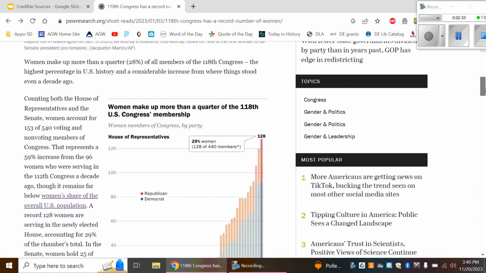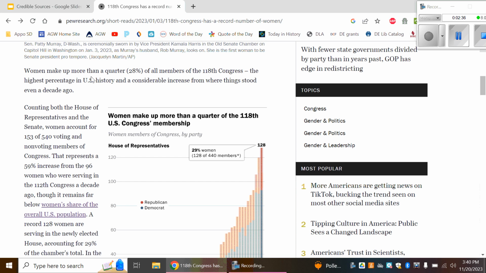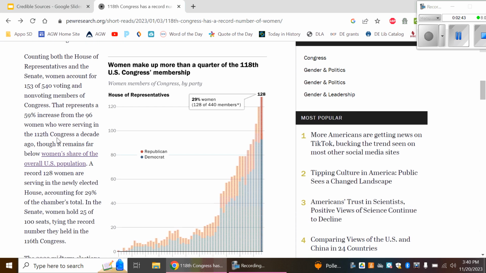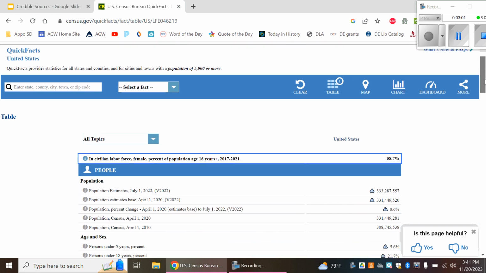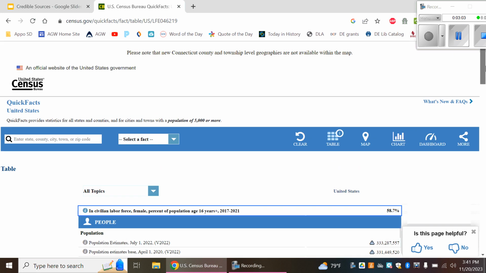I'm obviously not going to read this entire article to you, but it's talking about the percentages of women serving as members of the 118th Congress. One piece of information I found interesting here is that women in Congress don't represent the same percentage of women in the United States of America. And there's a link here to what percentage of the US population are women. When you click that, it takes you straight to the US Census Bureau website with the most recent information about our total population. This is the most reputable source, I would assume, when it comes to who lives in the United States. The census is taken to see who lives here in this country.